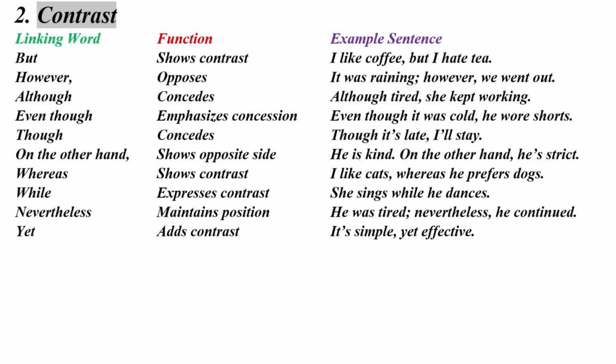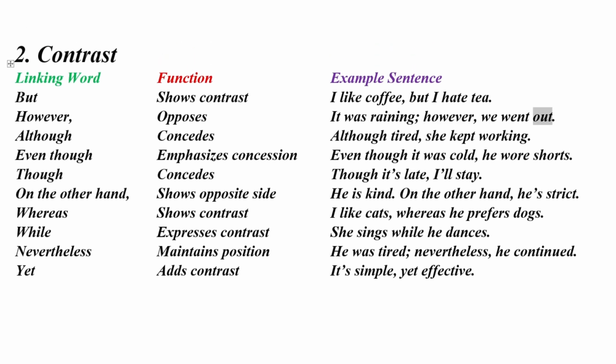2. Contrast. Linking word. Function. Example sentence. But. Shows contrast. I like coffee, but I hate tea. However. Opposes. It was raining, however, we went out. Although. Concedes. Although tired, she kept working. Even though. Emphasizes concession. Even though it was cold, he wore shorts. Though. Concedes. Though it's late, I'll stay.